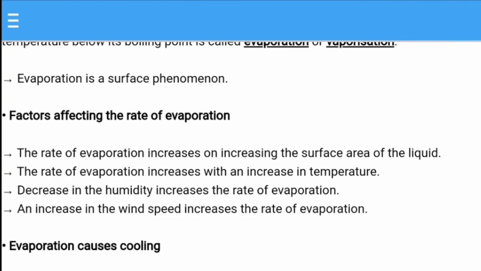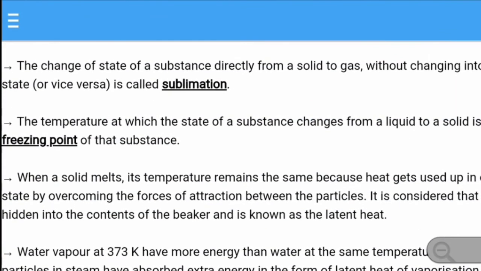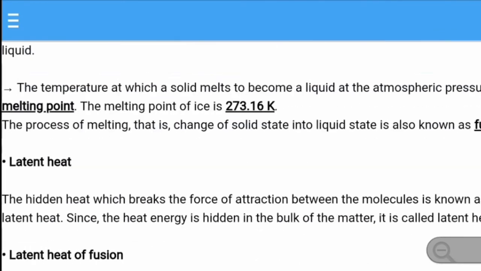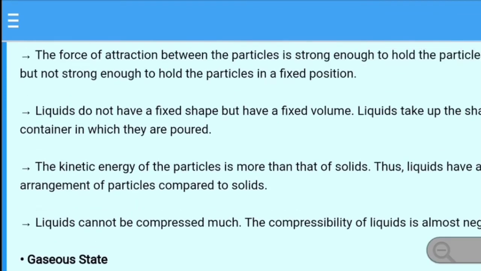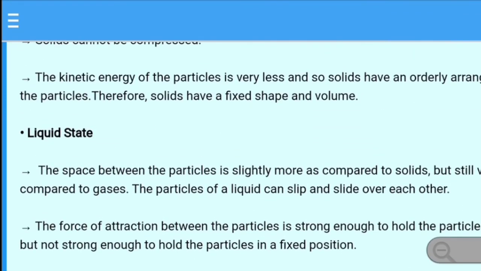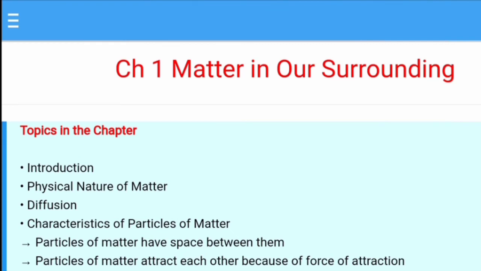So like this, you are going to prepare the notes for the first chapter, that is matter in our surroundings. Probably we have talked about all the topics, but if there is still any doubt remaining or any topic you didn't understand, we can talk about that in our next video. I hope this video was helpful to you in understanding the chapter and also in making the notes for the chapter. Thank you.